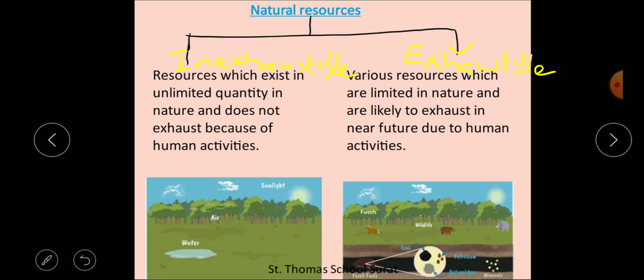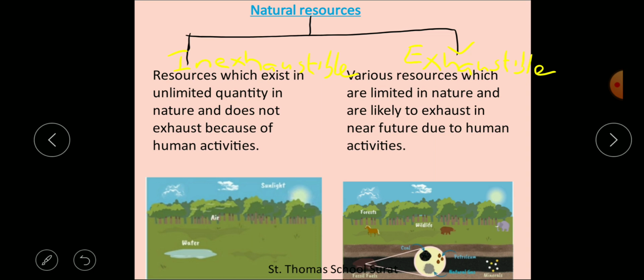And exhaustible resources are those which are limited in nature and are likely to exhaust in the near future due to human activities.